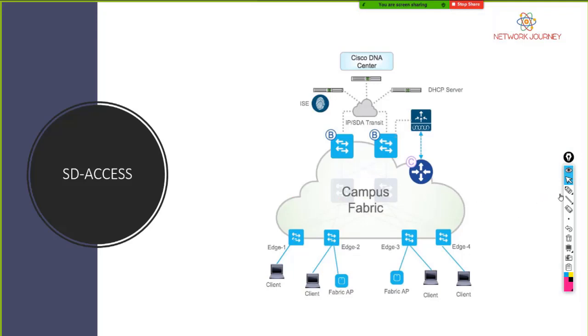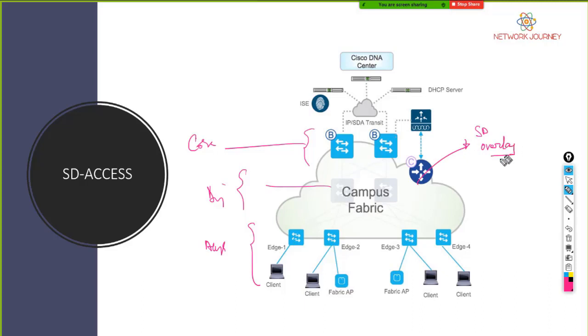This is one of the SD-Access designs which I took. If I'm not wrong, it's a 3-tier architecture. You have your access layer, you can see here the distribution layer, and you have your core layer. And on top of that, the layer of SD-Access, we call it the overlay.